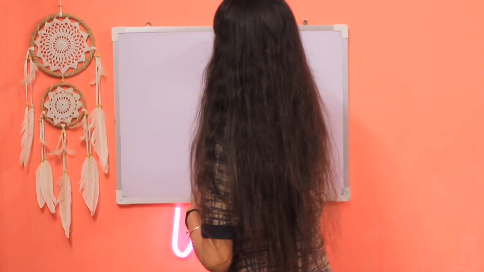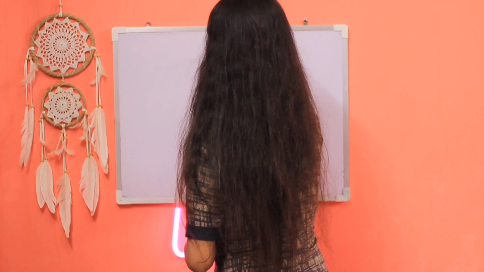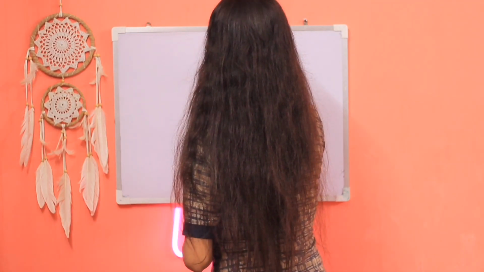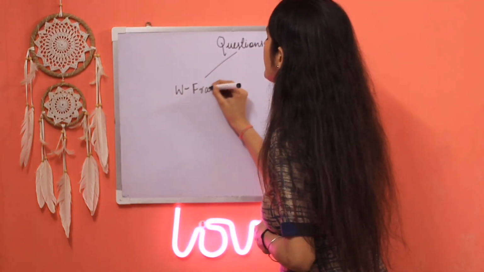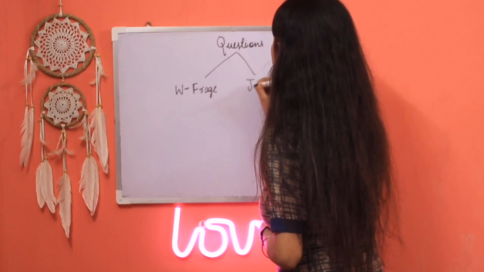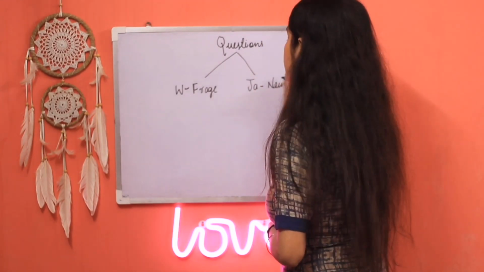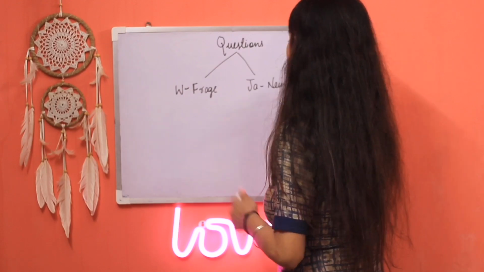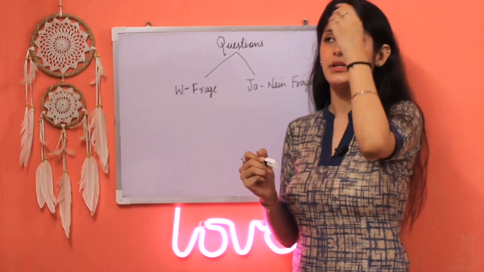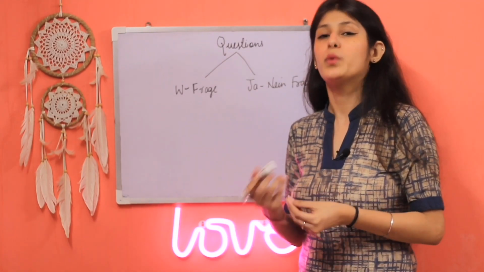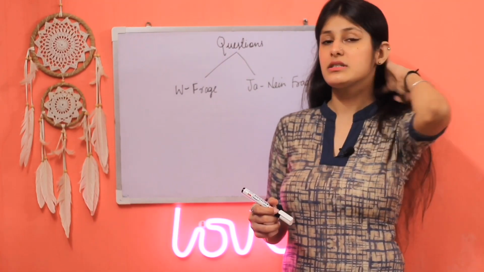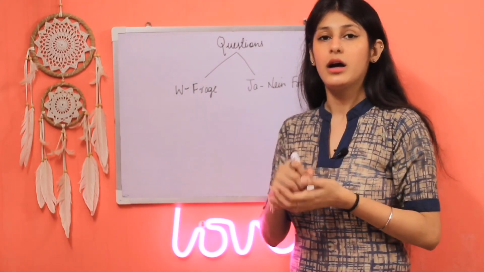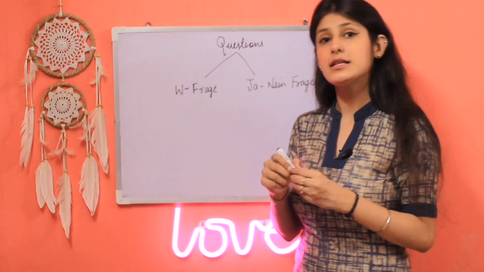So now let's come to the question part. There are two types of questions. W-Frage. And Ja-Nein-Frage. We have the same case in English also. W-Frage are the questions like where, wo, woher, wie, welche, etc. So the questions start from the letter W. And Ja-Nein-Frage are those wherein the answer would be either yes or no.